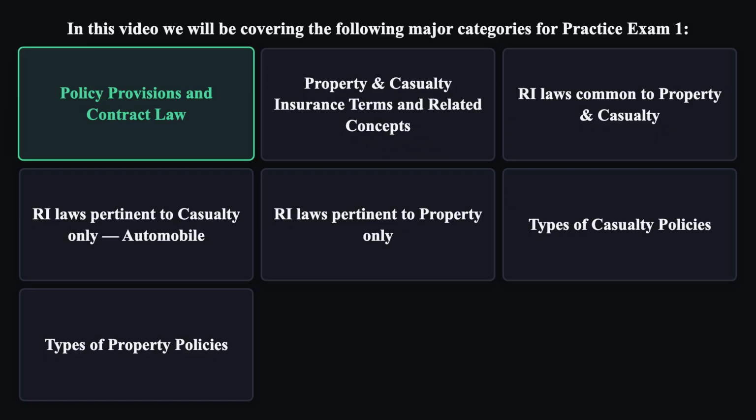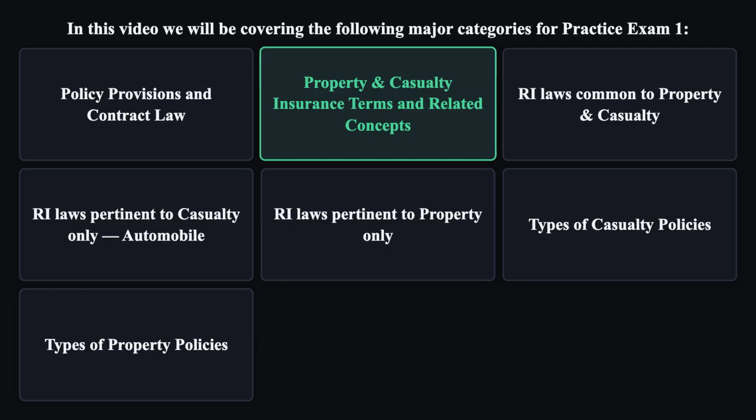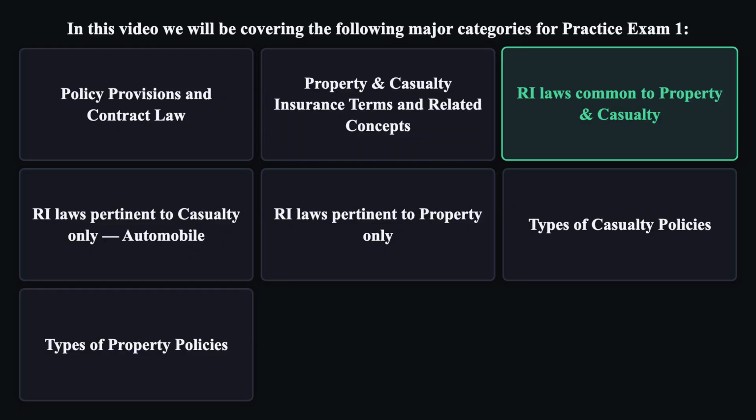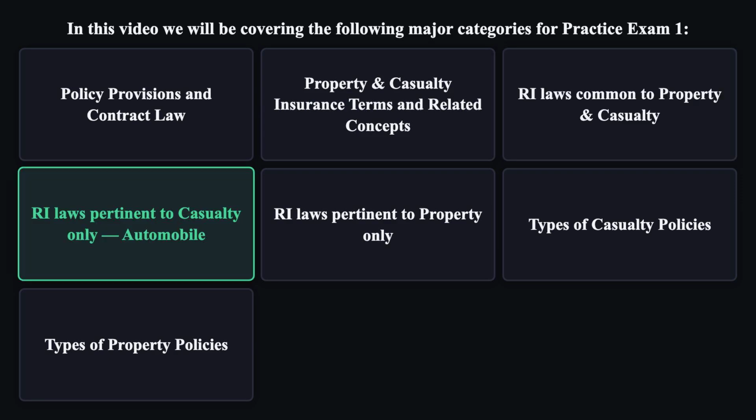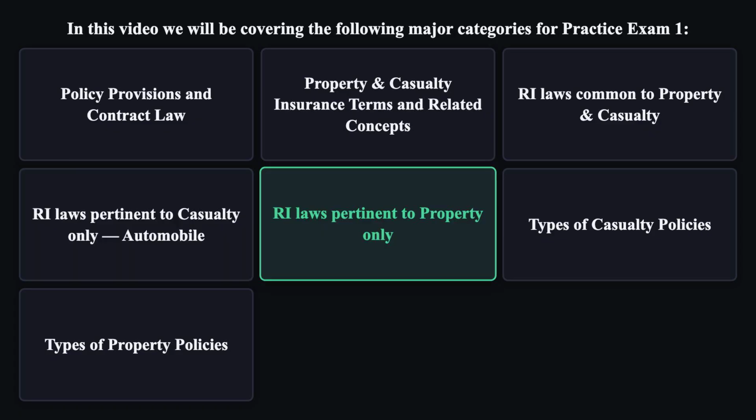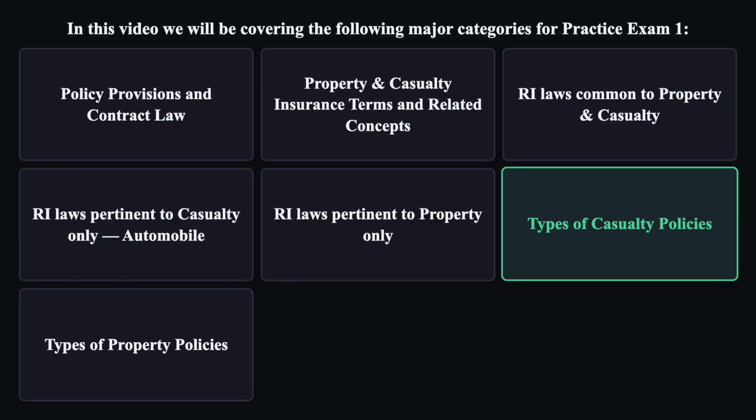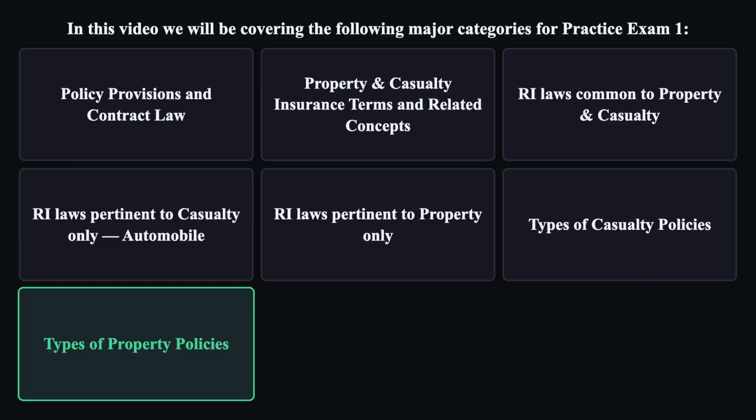Policy provisions and contract law. Property and casualty insurance terms and related concepts. Are I laws common to property and casualty? Are I laws pertinent to casualty-only automobile? Are I laws pertinent to property only? Types of casualty policies. Types of property policies.